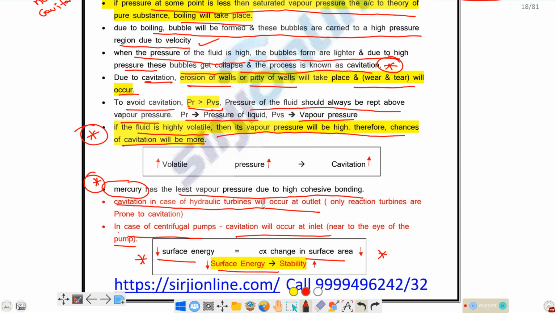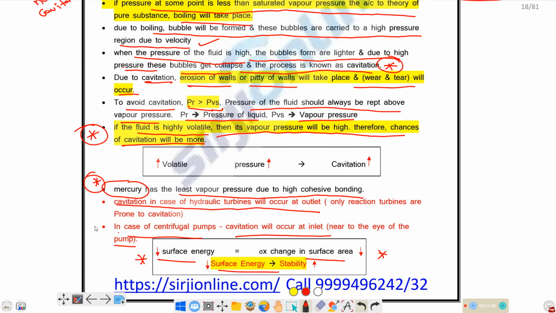So thank you one and all. This covers the entire fluid properties. For AE and AW examinations, this information is more than sufficient for fluid properties. I have explained all the important points.